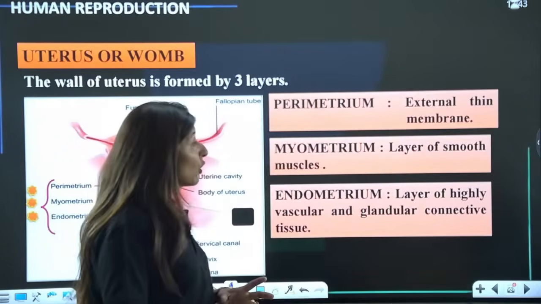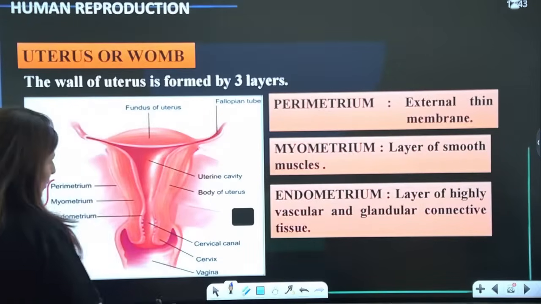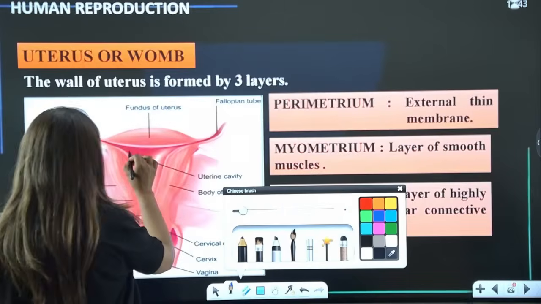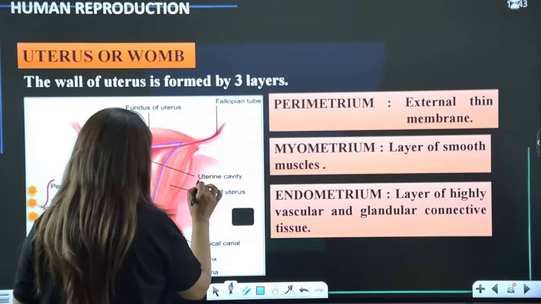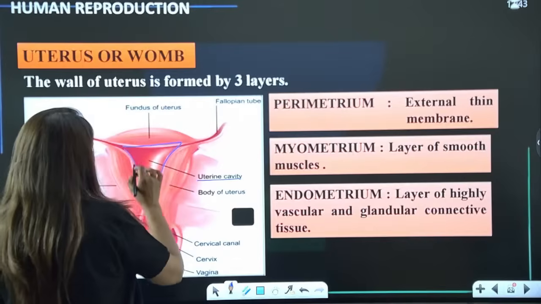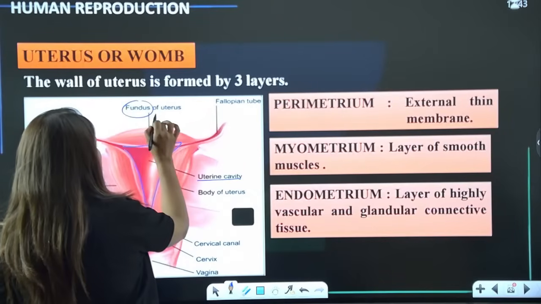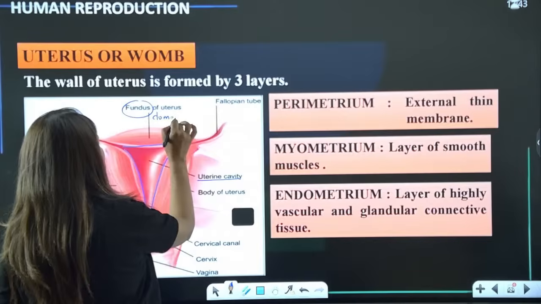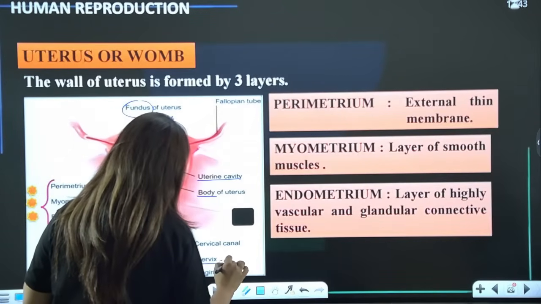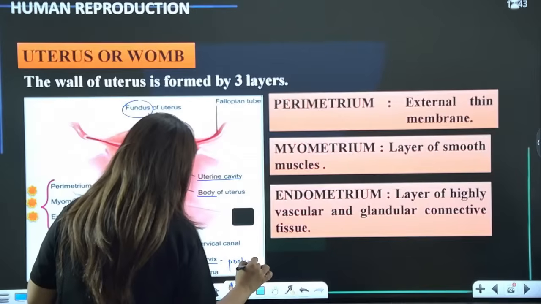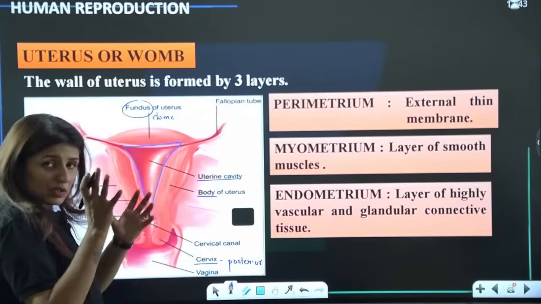Now see, talking about the wall of the uterus. I told you the uterus is hollow from inside, so this is all the uterine cavity, right? There are three parts already discussed: the fundus, the dome shaped part, then the body, the main part, and this is the cervix, the posterior part, which is narrow.